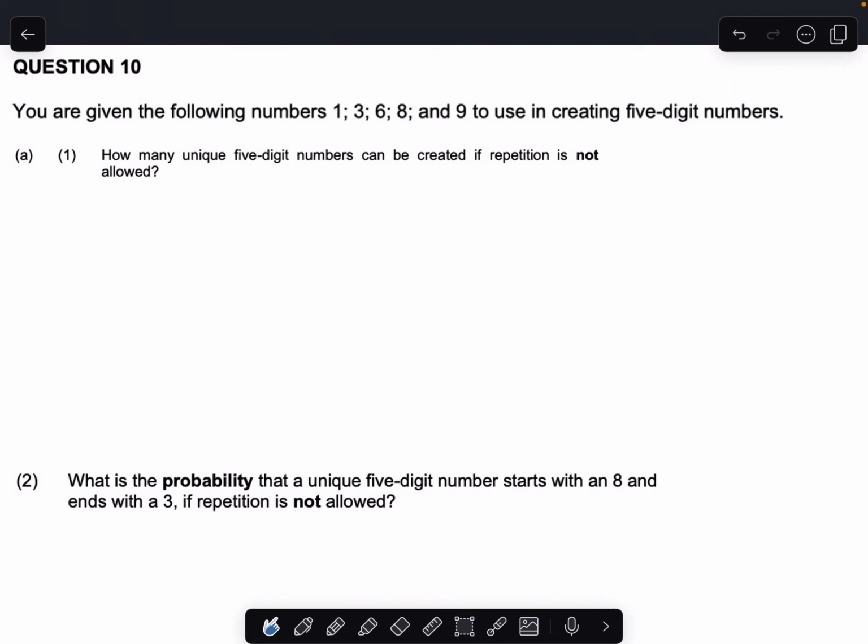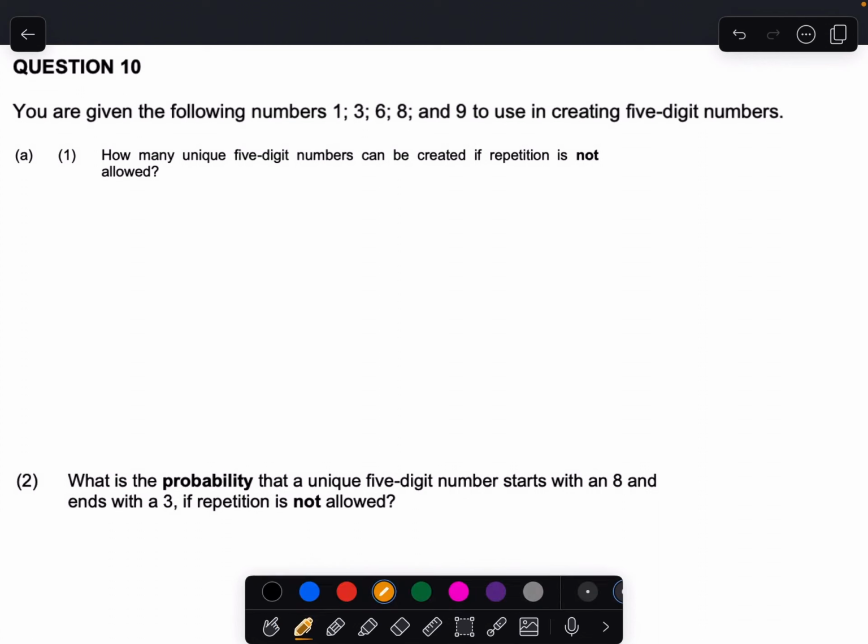Let's go. You are given the following numbers: 1, 3, 6, 8 and 9 to use in creating 5-digit numbers. How many unique 5-digit numbers can be created if repetition is not allowed?